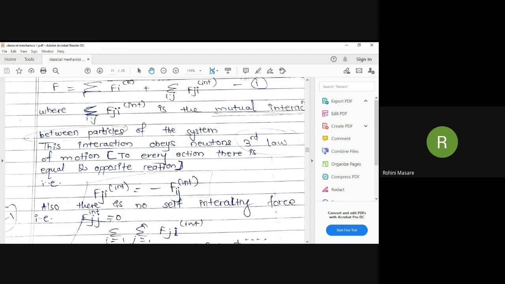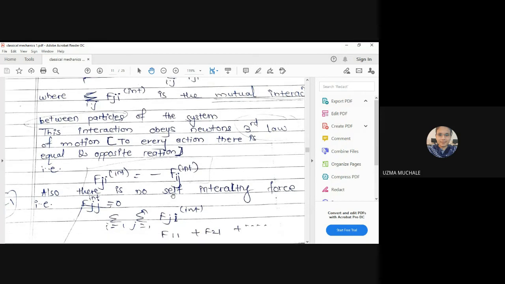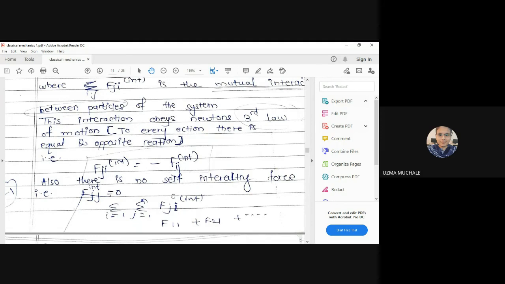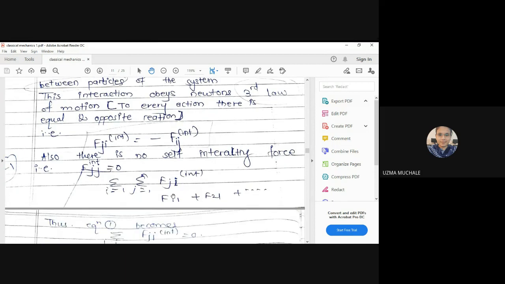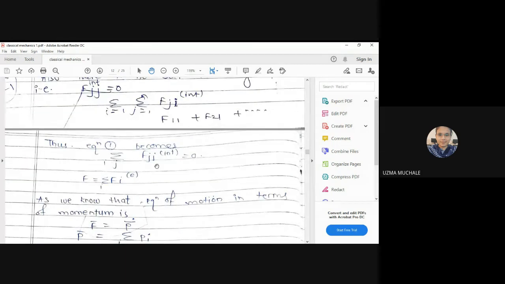Okay. So Fji internal is equal to minus of Fij. The force acting on the ith particle due to the presence of the jth particle is exactly equal to minus of Fij, that is, the force acting on the jth particle due to the presence of the ith particle. So there is no self-interacting force, that is, the force acting on a particle due to itself, Fjj, is equal to 0. After adding this, we can have the equation Fjj is 0.